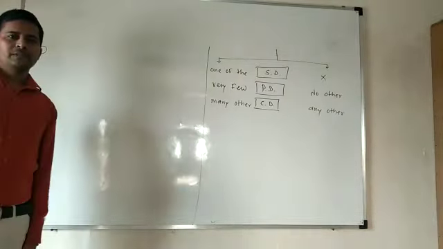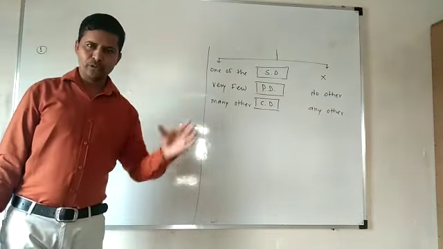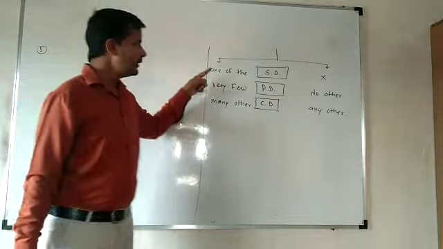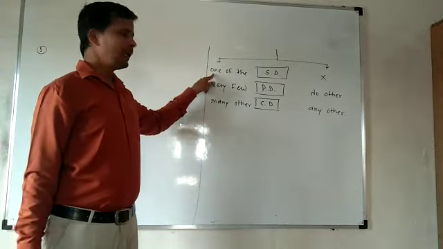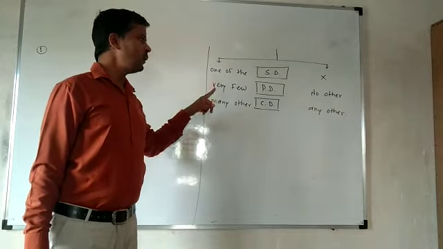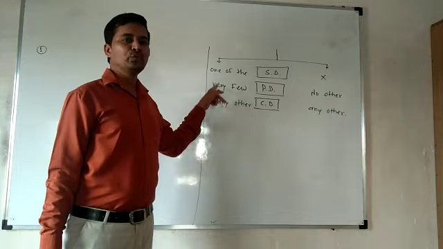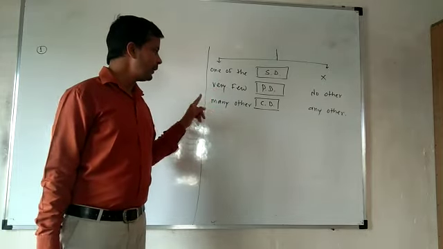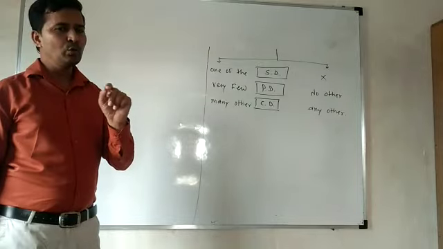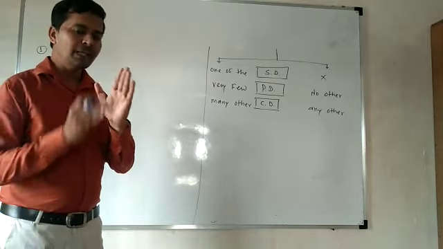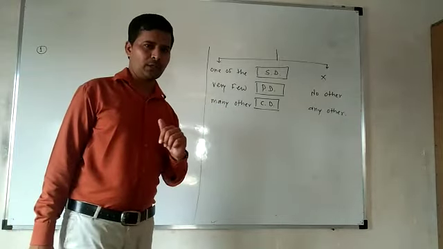Good morning, students. In our previous lectures, we studied comparison with one to more than one, and this type of example we studied. In the superlative degree, "one of the" is used, and while converting the same example into the positive degree, we have to use "very few". Then in the comparative degree, "many other". This kind of example is also one to more than one, but there was one change. The kind of noun form used there was plural.